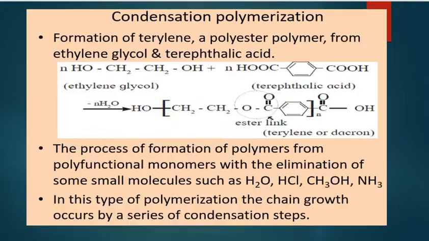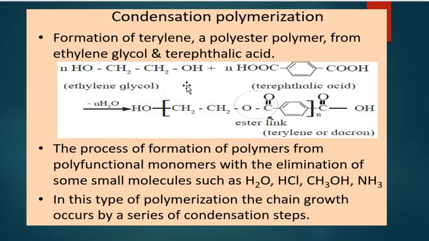Now, condensation polymer. For example, the formation of terylene, a polyester polymer, from ethylene glycol and terephthalic acid. In this reaction, the alcoholic OH group of ethylene glycol condenses with the carboxylic group of terephthalic acid, and they eliminate one water molecule, as you are seeing in the reaction, to give you a molecule having an ester linkage.